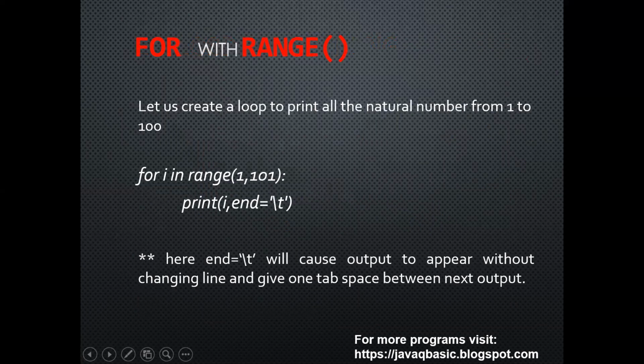For with range, let us create a loop to print all the natural numbers from 1 to 100. So that's why we are writing here in the for loop. Here you can see 1, 101. It will run till 100. Here \n\t will cause the output to appear without changing line and give one tab space between the next output.